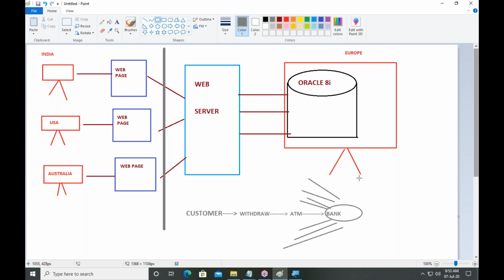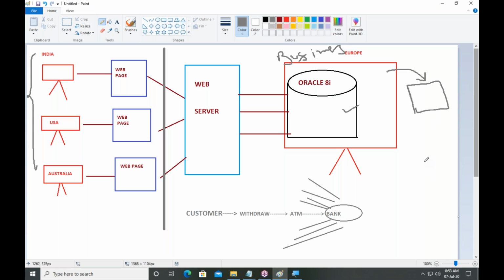Similarly, say this is my business. For my business, I have a database. The database management responsibility is given to some other third party company. These people are known as customers. This is called business. Remember, the business data management is given to a third party company.